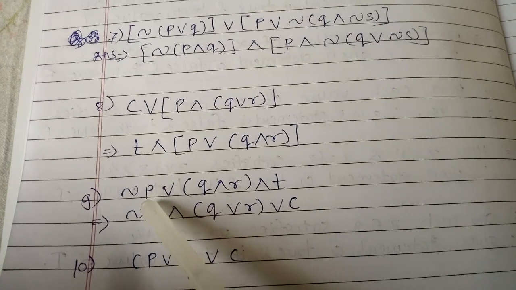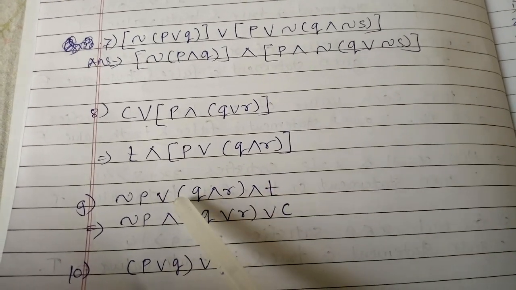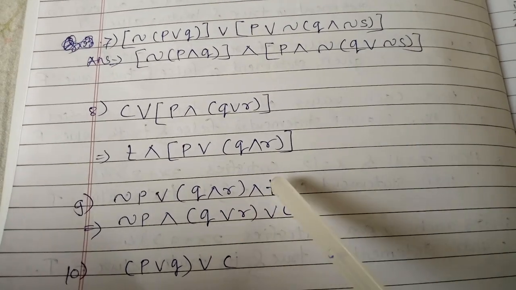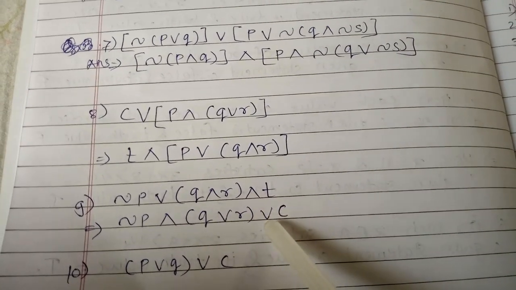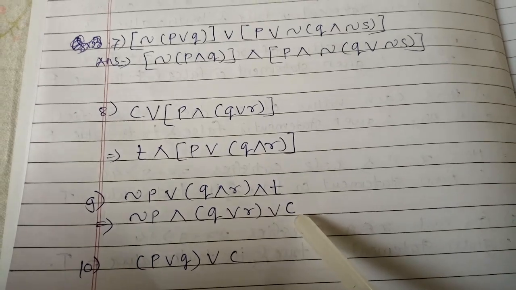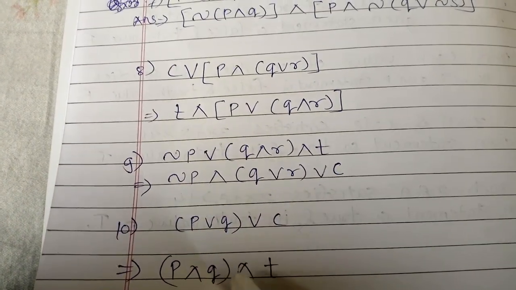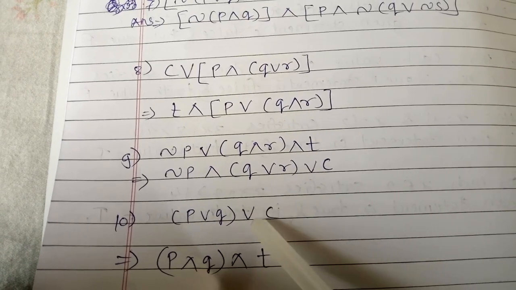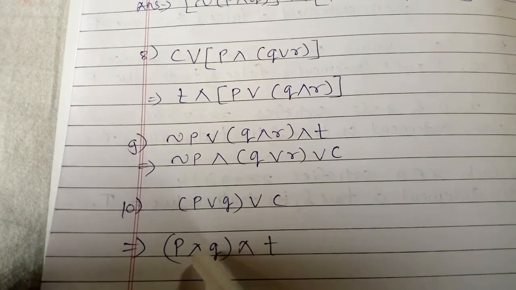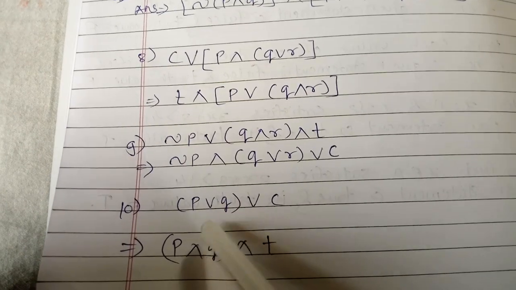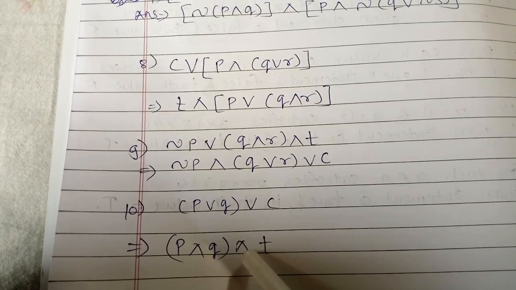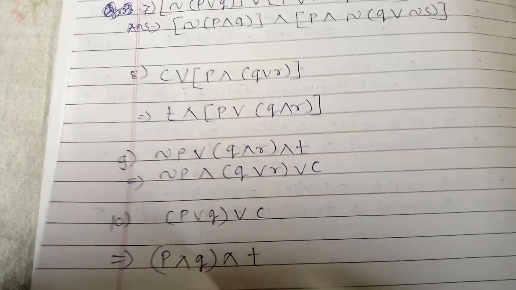Ninth one, again the same: disjunction changed by conjunction, conjunction changed by disjunction, again conjunction changed by disjunction, and tautology changed by contradiction. Next, the 10th example, P disjunction Q disjunction contradiction. So P as it is, disjunction changed by conjunction, Q as it is, disjunction changed by conjunction, and contradiction changed by tautology.